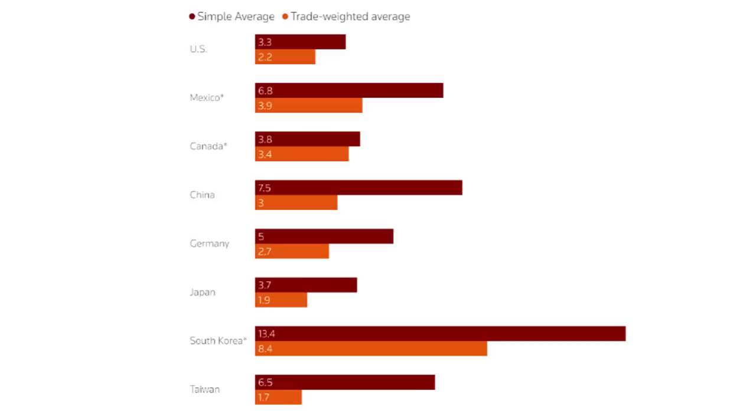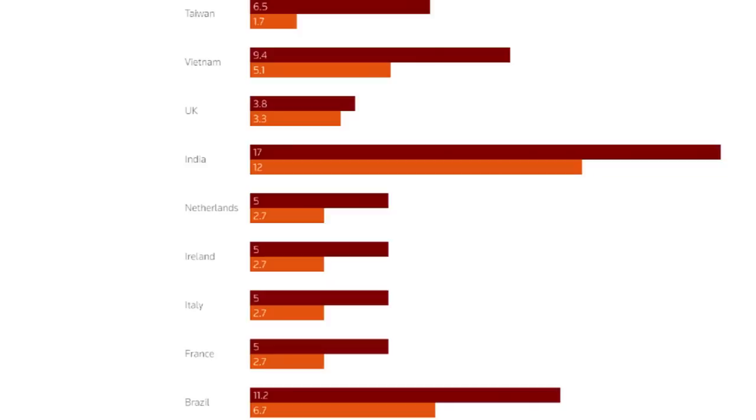And if we quickly run through the rest of the countries on this list, you can see that Germany is charging 5%, Japan 3.7%, South Korea, where there's also a free trade agreement between the USA and South Korea for certain imports, is charging 13.4%, which is 10.1% higher than the US is charging on average. Taiwan is charging 6.5%, Vietnam 9.4%, the UK 3.8%, India 17%, which is materially higher than the 3.3% the US is charging. The Netherlands, Ireland, Italy and France 5%, as they're all members of the European Union, and Brazil 11.2%.